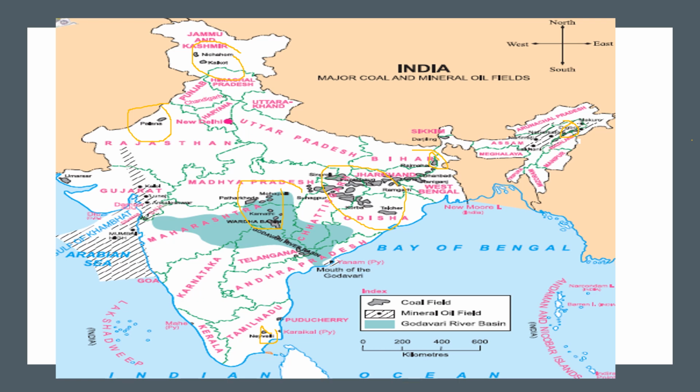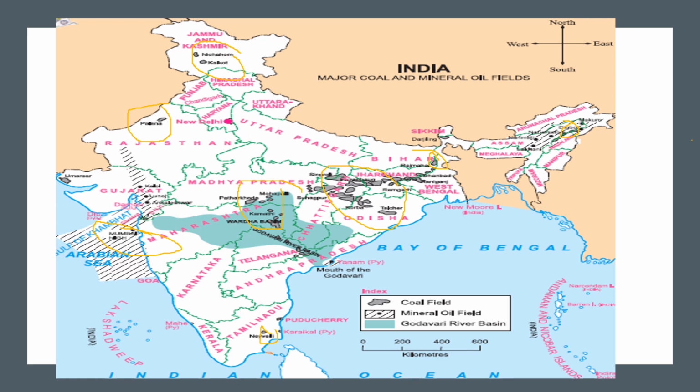Now, which mineral oil field is located in the Arabian Sea? Check out the Arabian Sea given over on the left side. Now, which mineral oil field is there? What is the name given over there? This map of India is there in your textbook as well. I have taken it from there. See, it's written clearly. It's Mumbai High. Mumbai High is the mineral oil field.